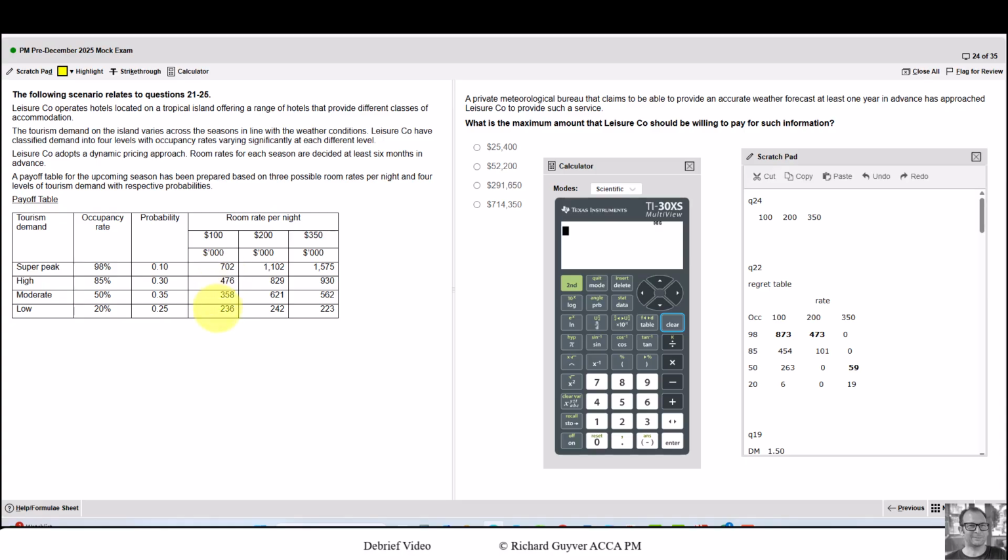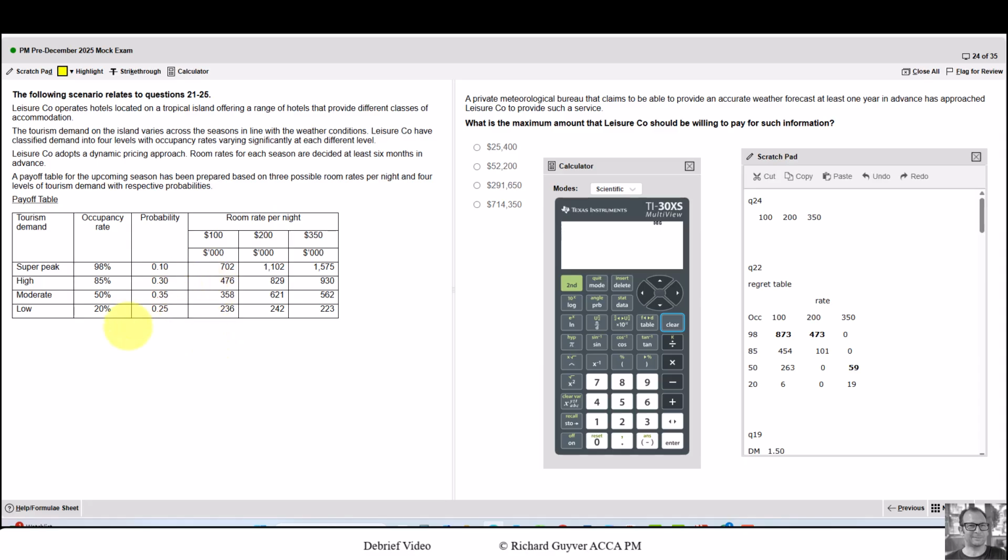If we look at every value for the $100 room, or every revenue for the $100 room, and we compare to the 200, in every case the 200 is higher. So if I multiply 0.1 by 702, 0.3 by that, 0.35 by that, and 0.25 by that, and then I compare with the 0.1 multiplied by the middle columns, the 0.3, 0.35, 0.25, the expected value here will definitely be higher than the expected value here. Mathematically, it's impossible for this to be higher. So I'm not going to do the $100 because it's a waste of my time.